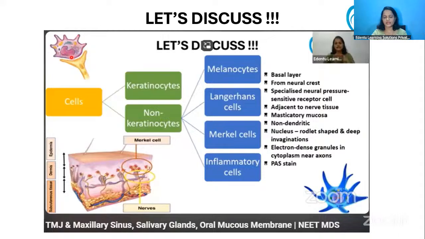Okay, and so many granules will be present towards the end that is facing this nervous tissue. So many granules will be present also. Okay, so Merkel cells are present in the basal layer.